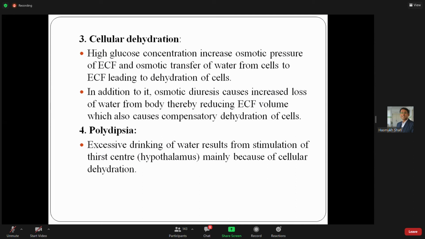Excessive drinking of water results from the stimulation of the thirst center, which is located in the hypothalamus, and it develops mainly due to the cellular dehydration. Why does cellular dehydration occur? Mainly because of the polyuria. So in polydipsia, you have to write both mechanisms.